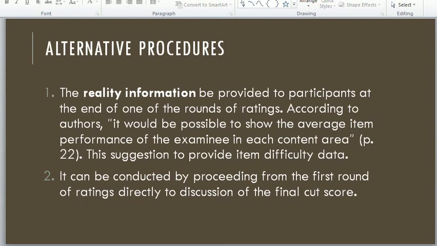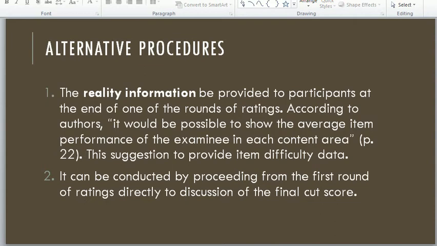Dear students, now I will discuss the alternative procedures. Reality information may be provided to participants. It means along with the cut points and the previous discussion, the judges or participants are also given the reality information at the end of one of the rounds of ratings.